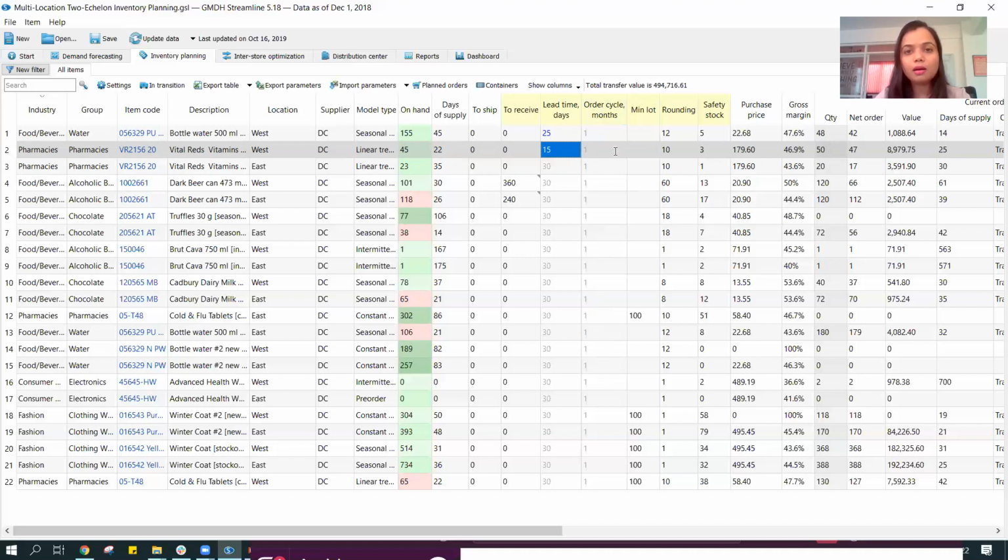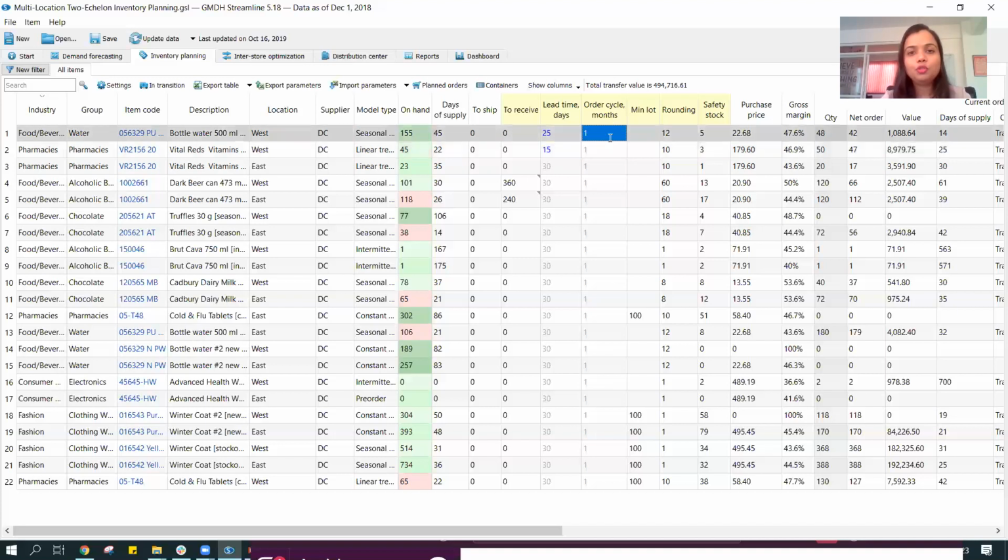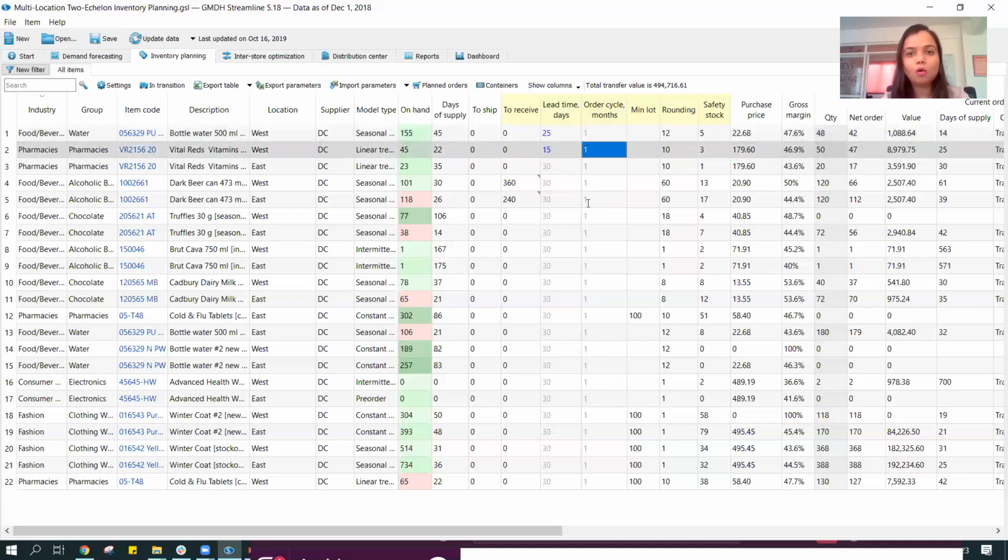We then can look at my order cycle. Depending, we can have different strategies over here. Do we want to order on a monthly basis? Do we want to order only once a month? Or do we want to order 4 times a month in case we are planning on a monthly basis? We can also plan on a weekly basis. In those circumstances, the ordering cycle would be weeks rather than months. So we can choose whether we want to order on a monthly basis, and based on this ordering cycle, the quantity that I need to order now would get impacted based on the amount of on-hand stock I have and also on my forward forecast.